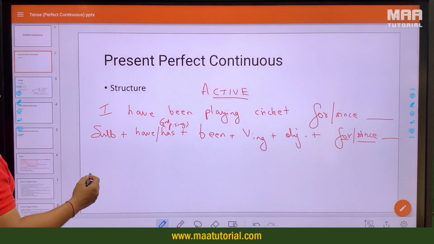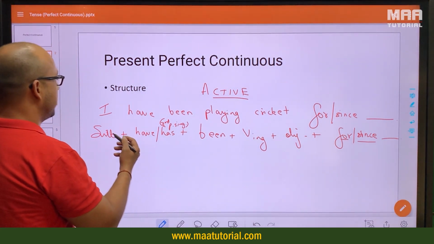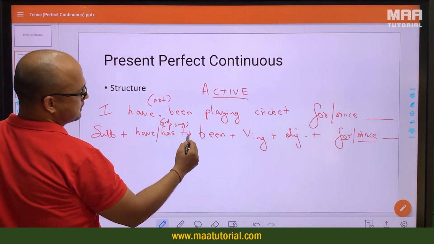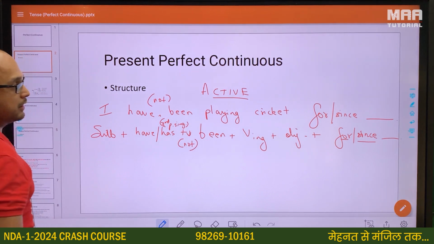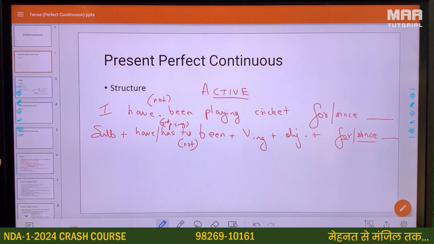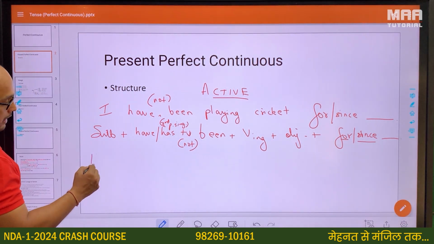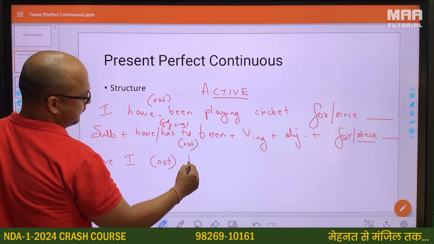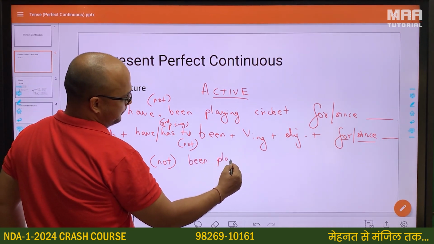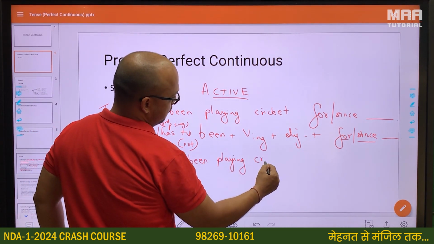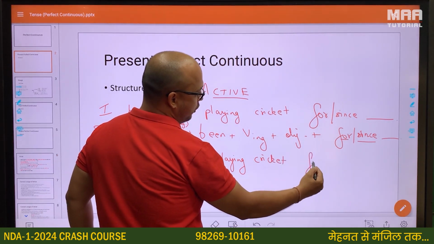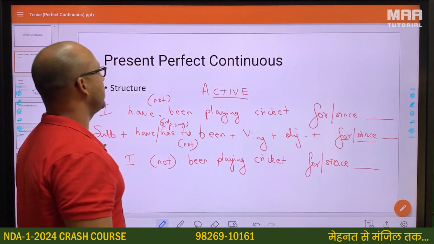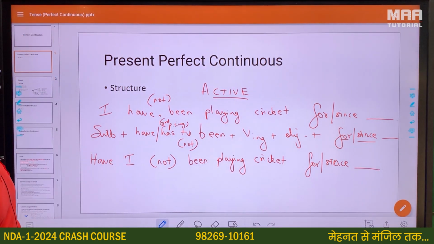So this is the structure, and we can put a negative as well in between. I have not been playing cricket. So between have and has, we can put the not to form the negative structure instead of the affirmative one. Let's start with the question. Have I, then again negative, we can put the not, been playing cricket.